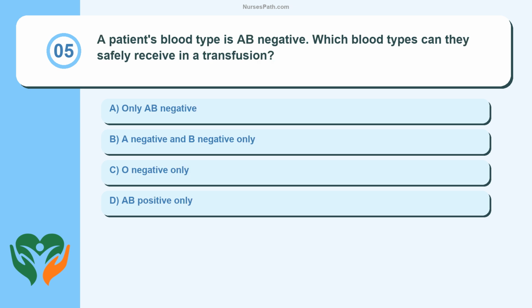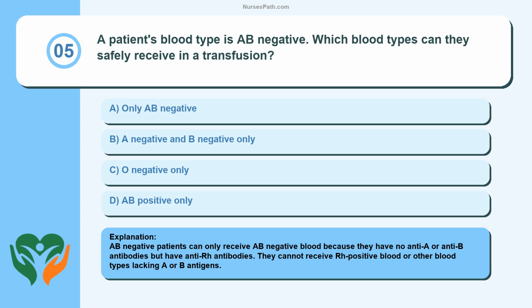Question 5. A patient's blood type is AB negative. Which blood types can they safely receive in a transfusion? Only AB negative. A negative and B negative only. O negative only. AB positive only. AB negative patients can only receive AB negative blood because they have no anti-A or anti-B antibodies but have anti-Rh antibodies. They cannot receive Rh positive blood or other blood types lacking A or B antigens.